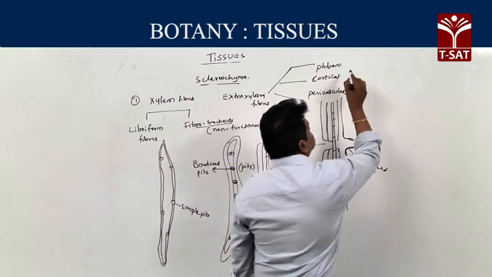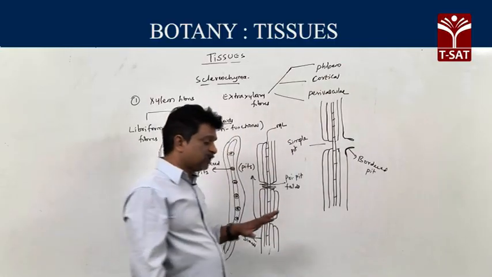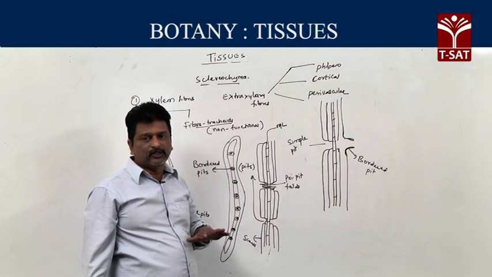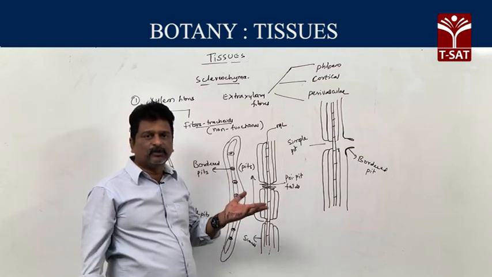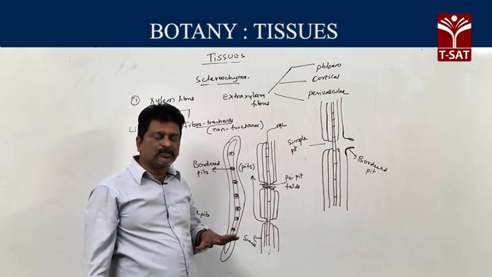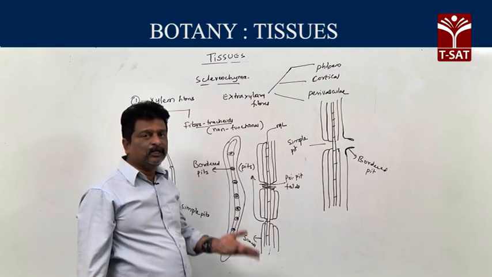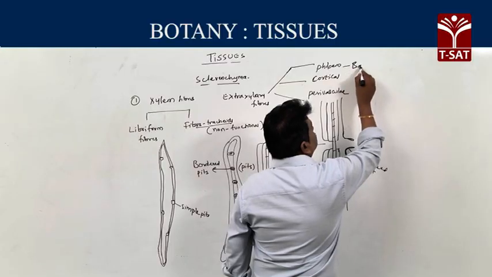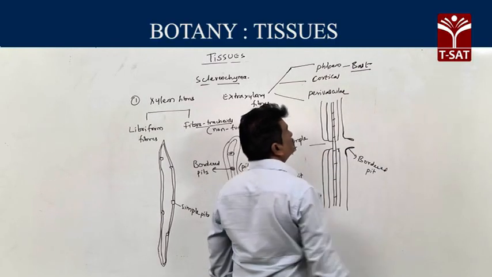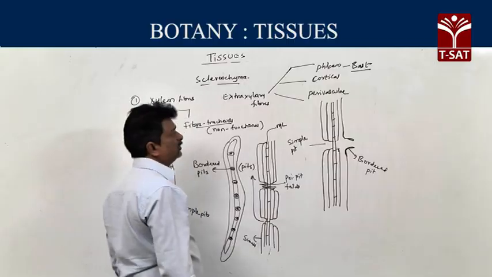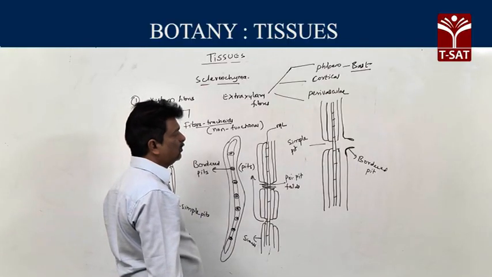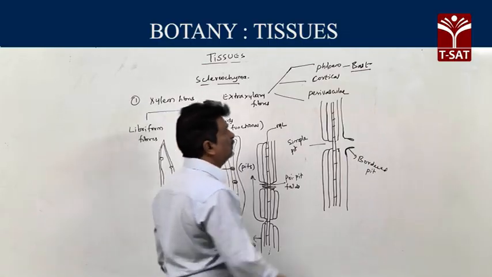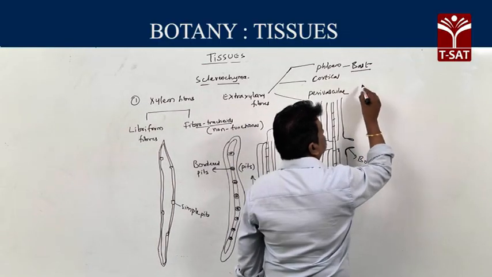Here, phloem fibers are generally absent in primary phloem and present in secondary phloem. In some plants, the primary or secondary phloem contains fibers. Secondary phloem is called bast. So phloem fibers, secondary phloem fibers, are called bast fibers. These bast fibers are commercially valuable.